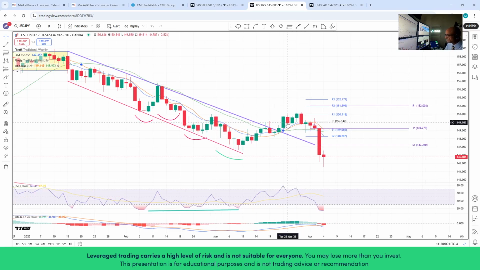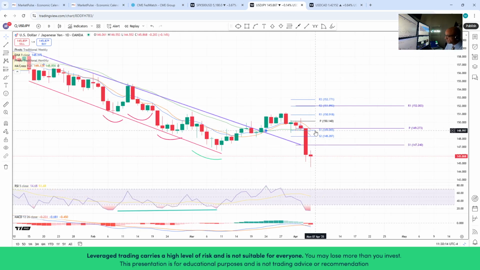Price action following the breakout attempted to throw back to the extension of the upper border of the descending channel. However, as we can see here, every time it did, it found support above the monthly pivot point of 149.27, the 3 candles that we see here.